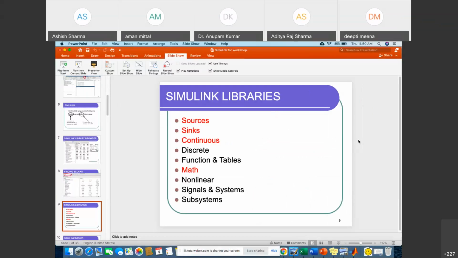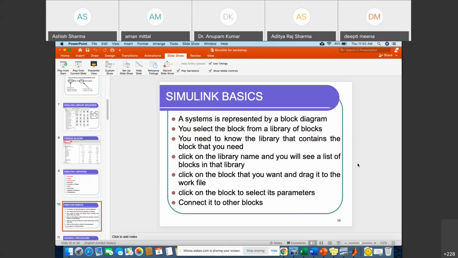So source, sink and continuous. I just discussed that the Simulink library consists of source, sink, continuous. In source, we provide the source for the model, sink is where we can see the output, continuous and discrete are the systems. Mathematical operations, nonlinear operations, as well as signal systems, all the operations related to the library we can do.